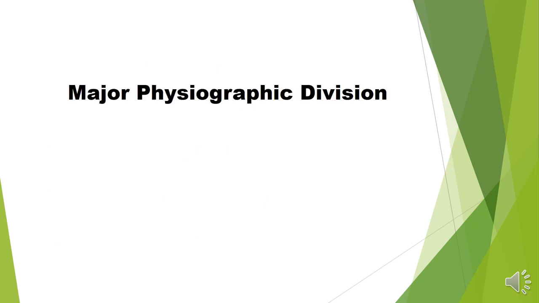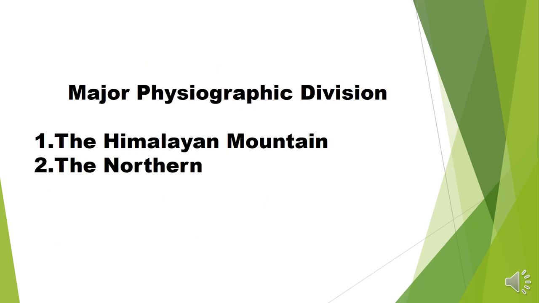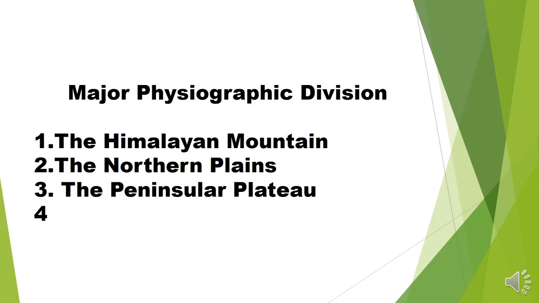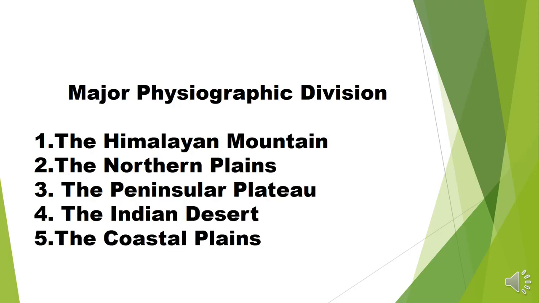Next is the major physiographic division. Physiographic division means the physical features of India can be divided into 6 landforms: the Himalaya mountain, the northern plain area, the peninsula plateau, the Indian desert, the coastal plain, and the islands.